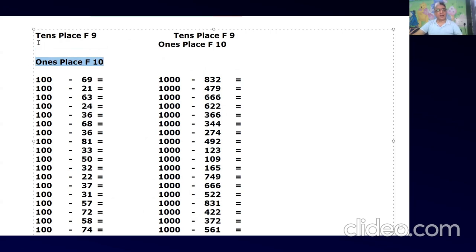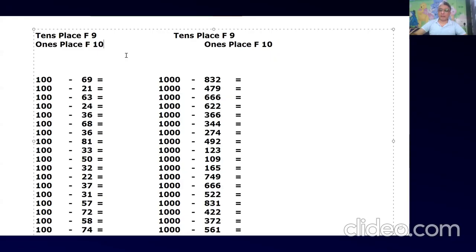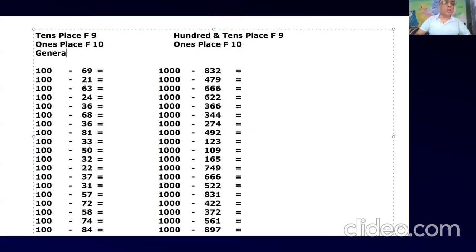Correct. Now I'll give one formula. So tens place is friend of 9. Ones place is friend of 10. And what will be the general formula? General formula.